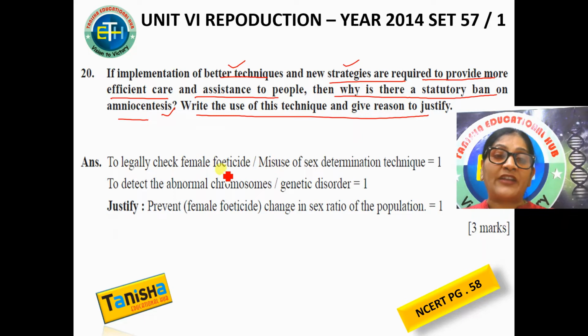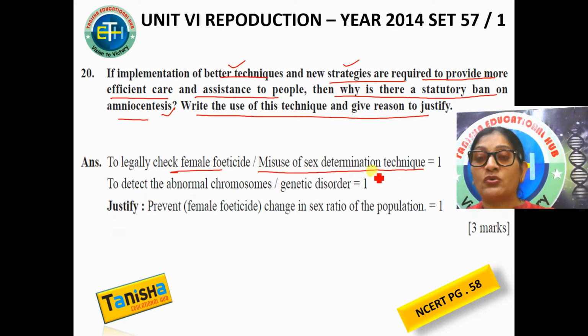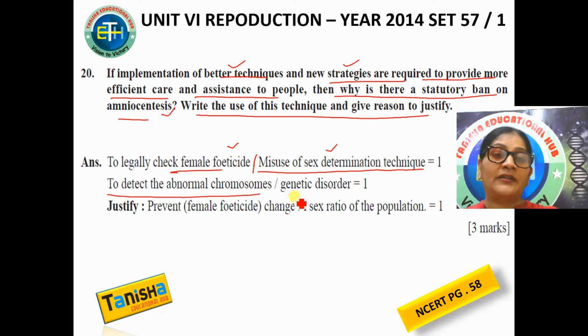First, to check female feticide. That means actually it is being misused to determine the sex of the child, leading to female feticide. You could have written either this or this. This was 1 mark. To detect chromosomal disorders, write the use of this technique. Then why is there a ban? This is the first question.